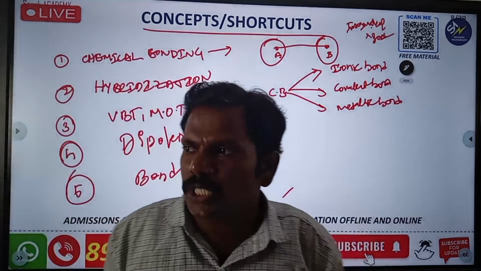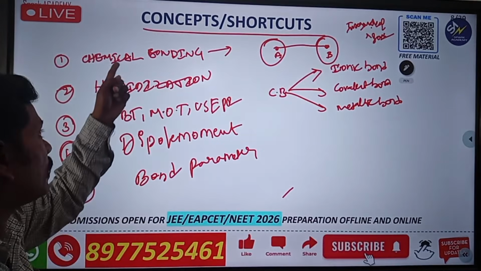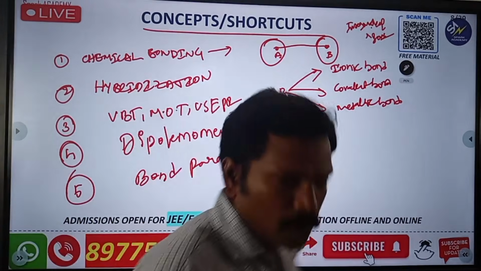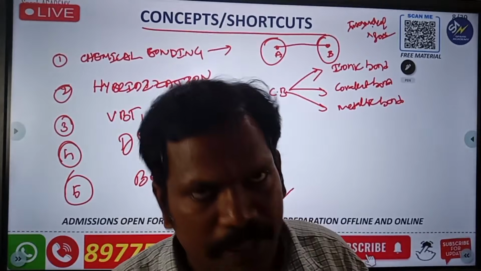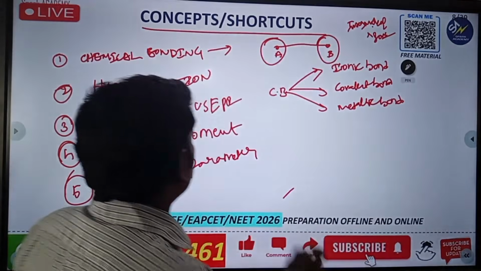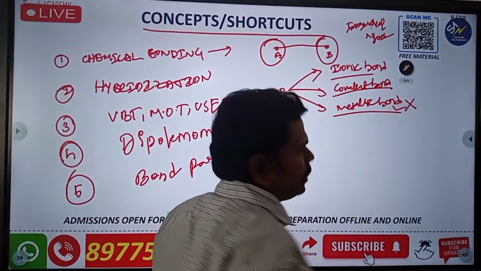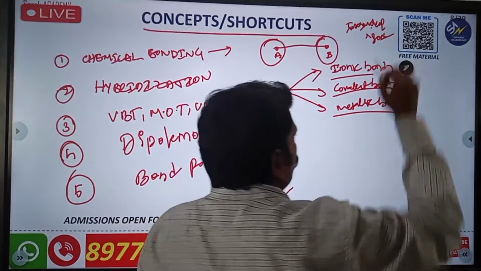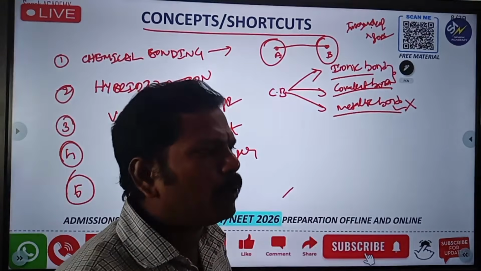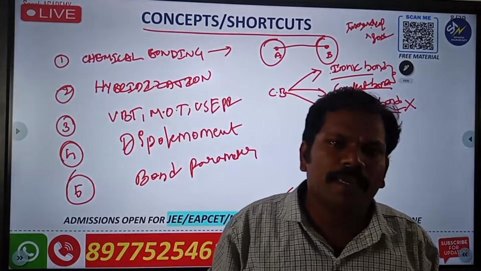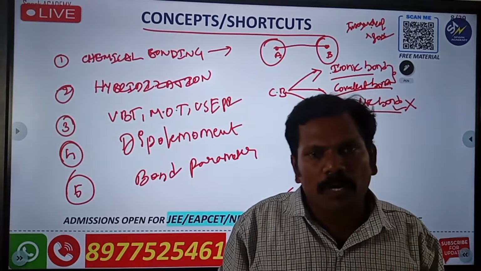So if they are asking two questions, they will definitely ask from hybridization is one, chemical bonding is one. Otherwise, they will ask one question from these two, another question from these three. So we have to focus on the topics. Okay, let's go for the next one. What is here? Ionic bond, covalent bond and metallic bond. Generally, metallic bond is discussed for the metals which come in the d block. So right now we are not discussing metallic bond, but majorly any bond is one of these two, either ionic or covalent. So we have to discuss the ionic bond and covalent bond.